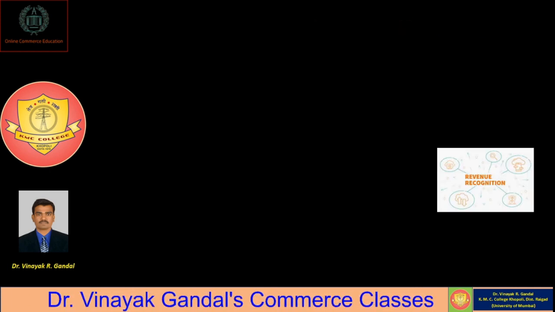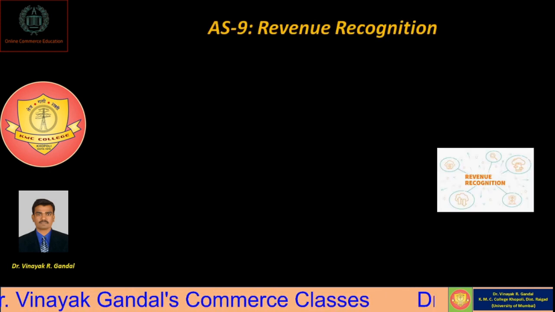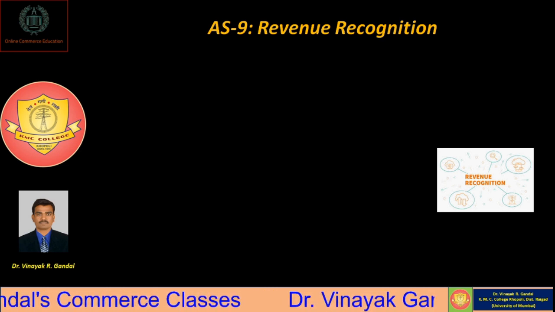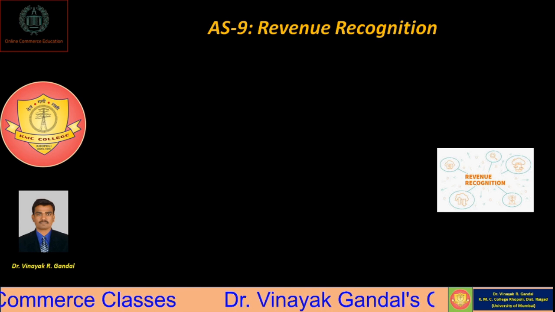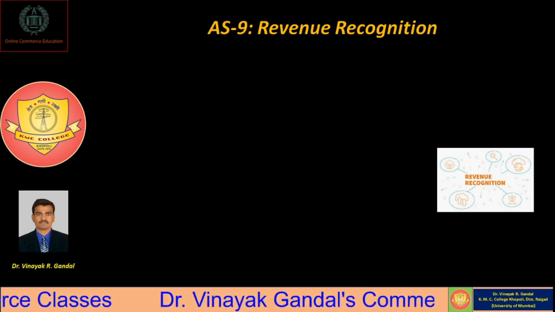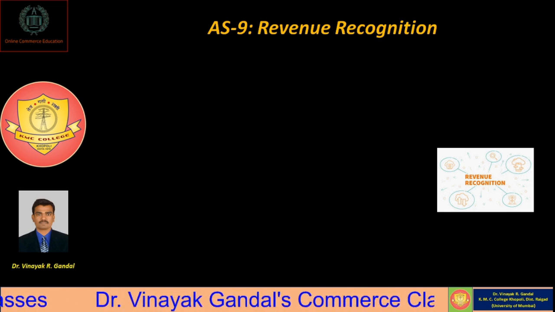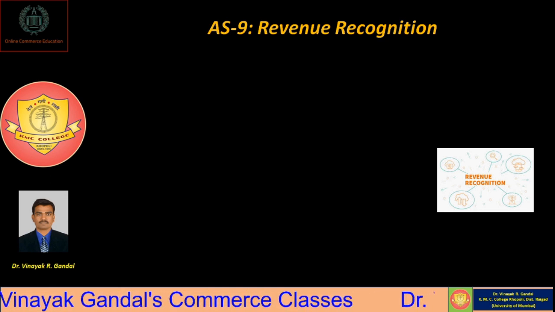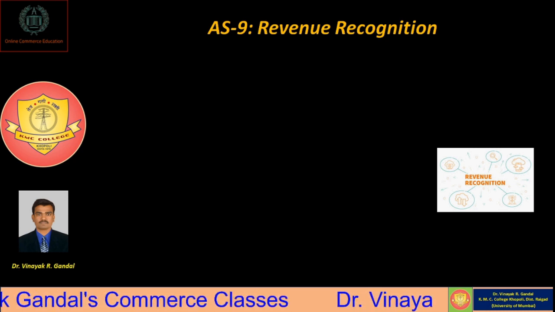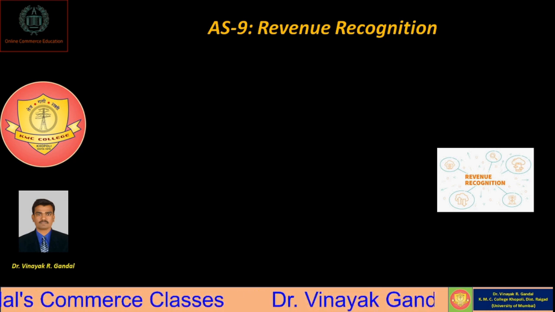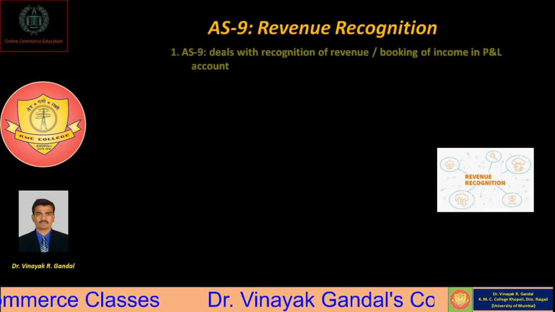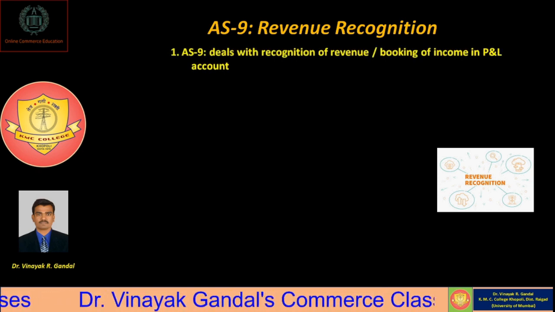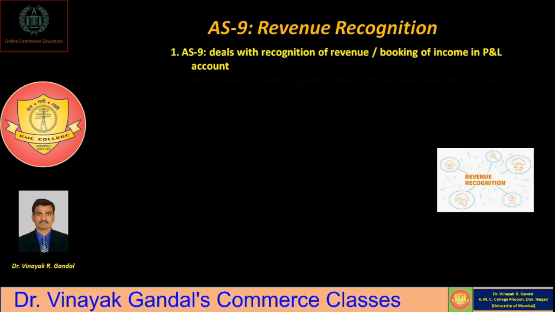Okay. And now the another accounting standard, that is AS 9, revenue recognition. Now we are going to learn about revenue recognition. So dear students, according to the accounting standards or accounting provisions, the revenue should be properly recognized. And in the case of AS 9, it deals with recognition of revenue, that is booking of income in the profit and loss account.